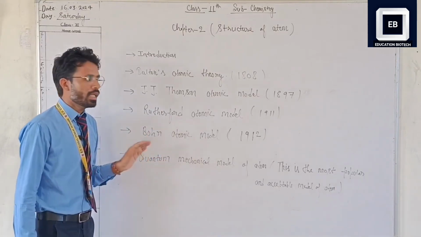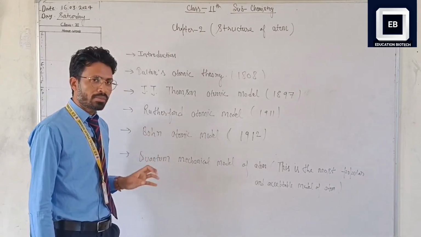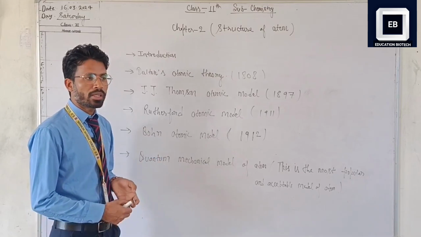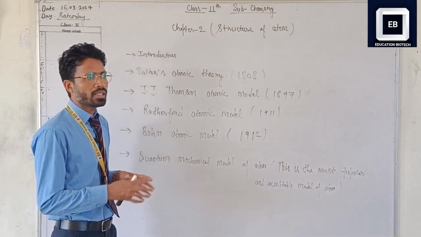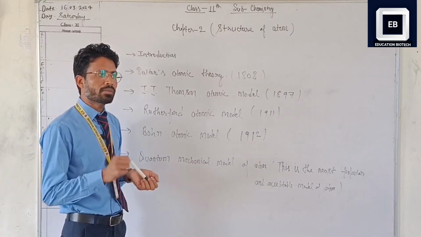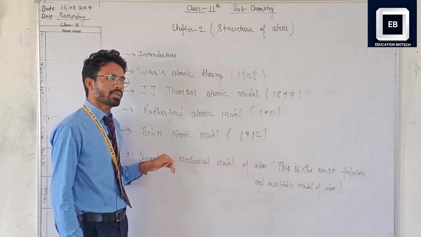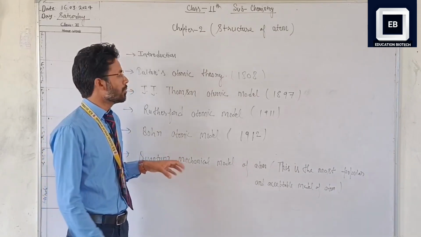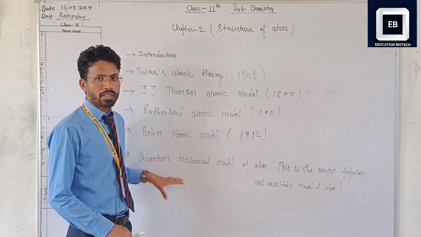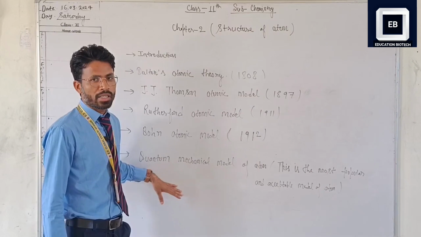In class 9th we have studied basic things, like the definition of atom and some atomic models. After that we have discussed the Niels Bohr model and all things. We have discussed electronic configuration. And in this 11th standard we have discussed the most advanced part of this chapter, which is the quantum mechanical model of the atom.